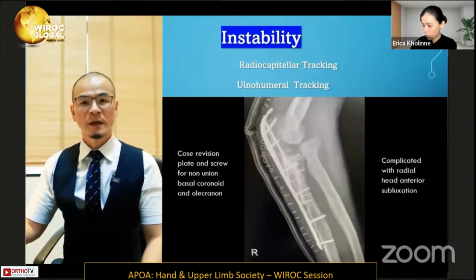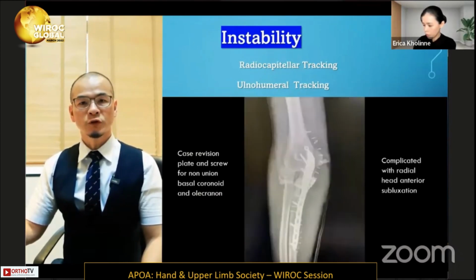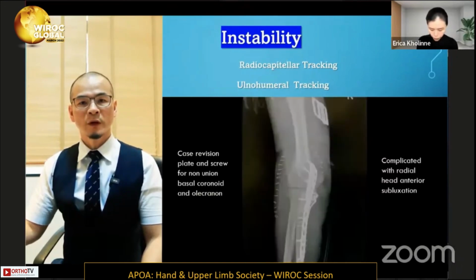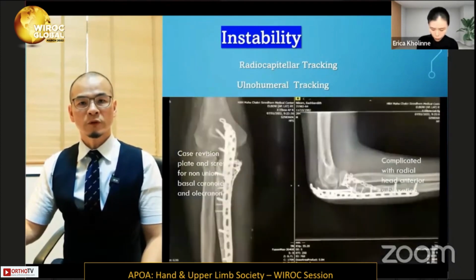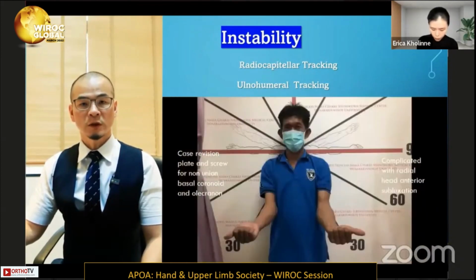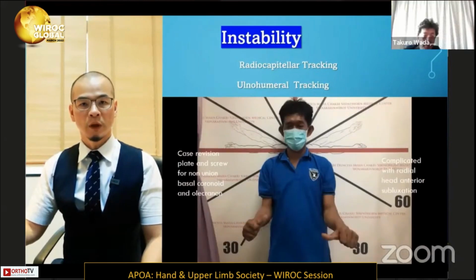Here is the example. This is a non-union of the basal coronoid. We need to revise, use a headless screw, and reduce the basal coronoid. After the operation, the ulnohumeral articulation returned back to near normal, but the patient still cannot bend his elbow properly.